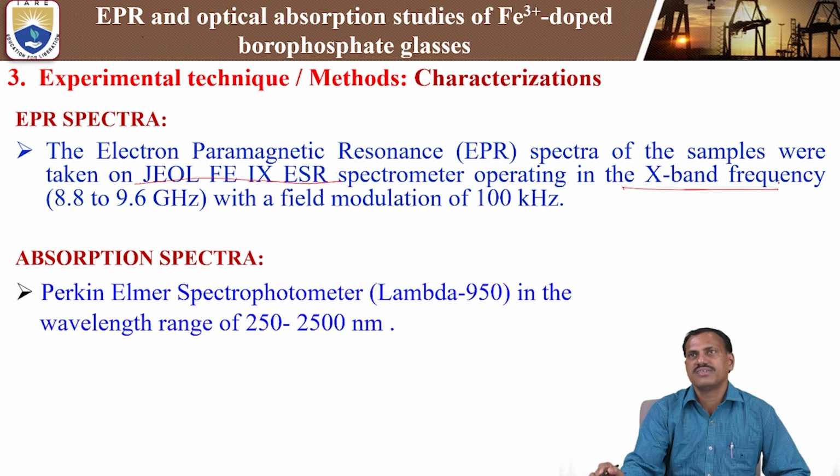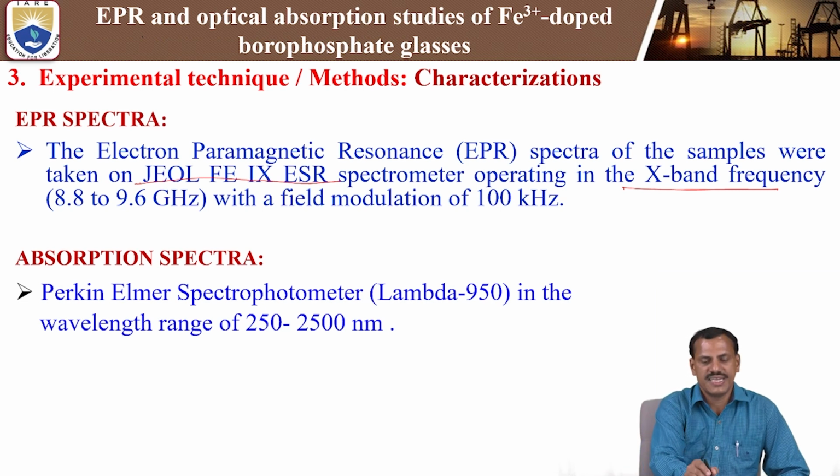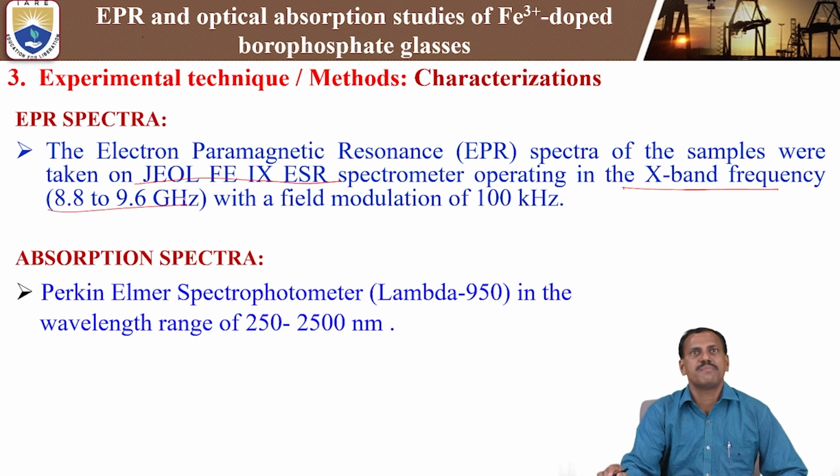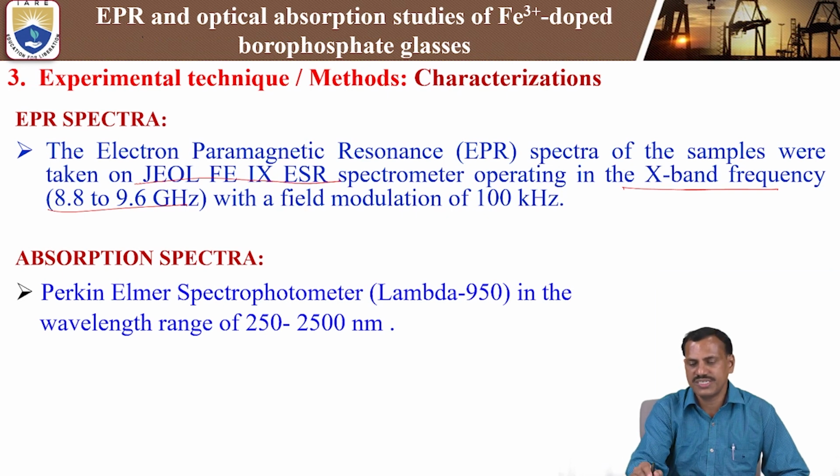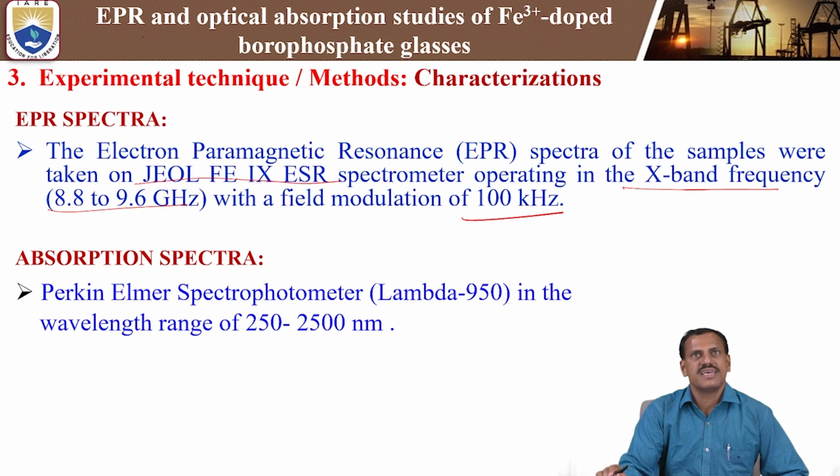There are different bands: X band, Q band, and W band. In our present study, we are using the X band frequency, that is a microwave frequency. The range is 8.8 to 9.6 gigahertz with field modulation of 100 kilohertz. These are the important parameters while measuring the EPR spectra. So this is one of the important unique techniques to measure the ESR or EPR analysis for the presently studied iron 3 plus doped borophosphate glasses.